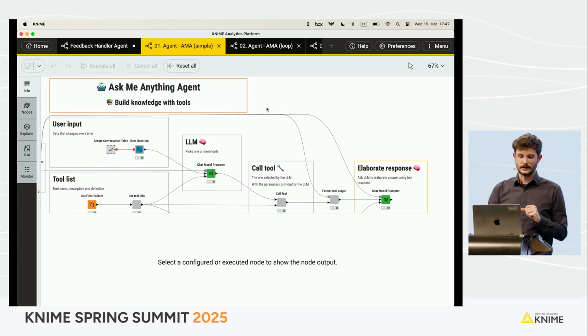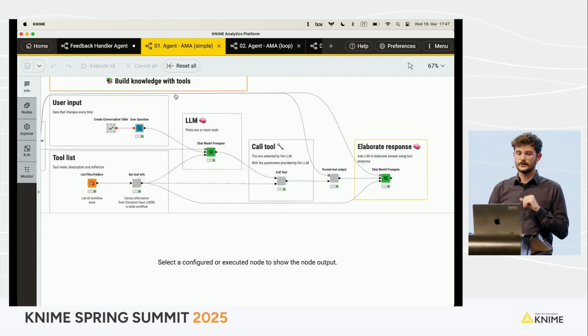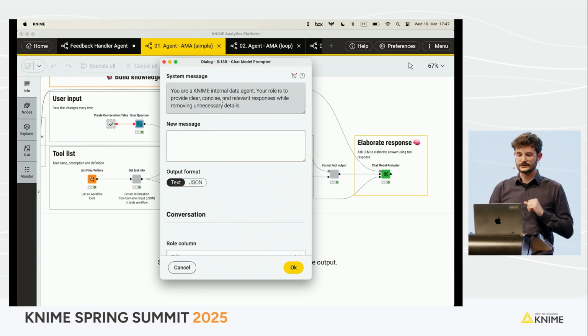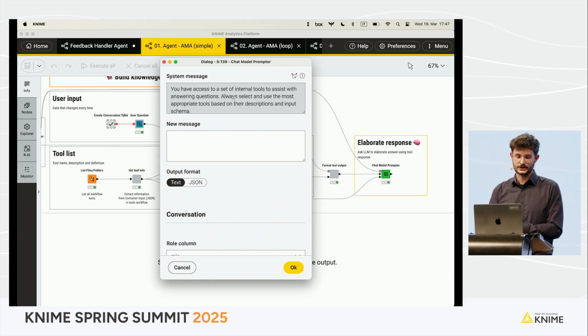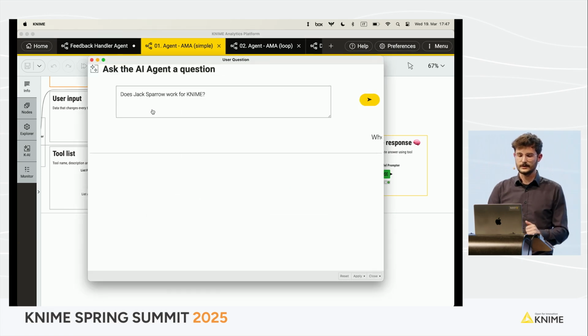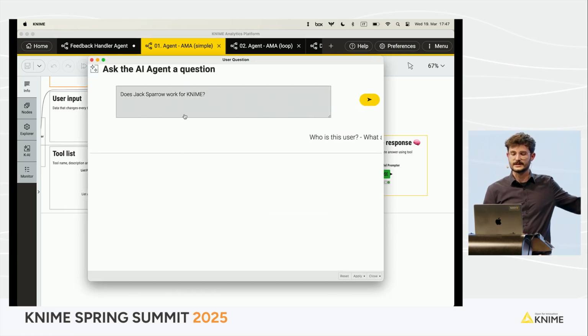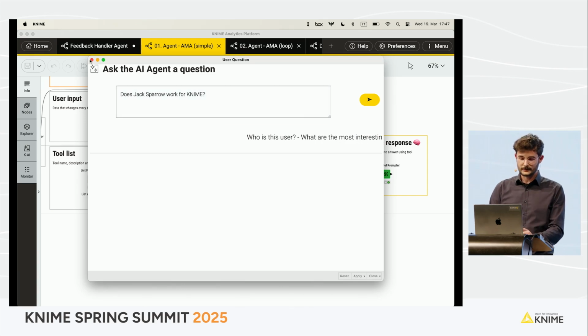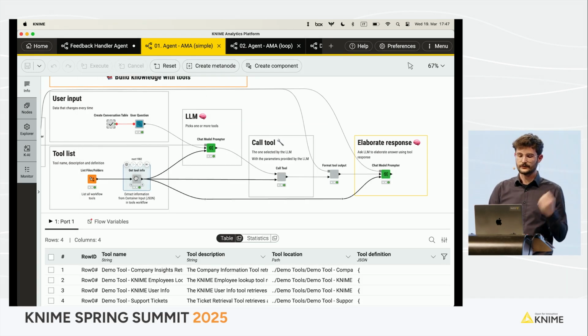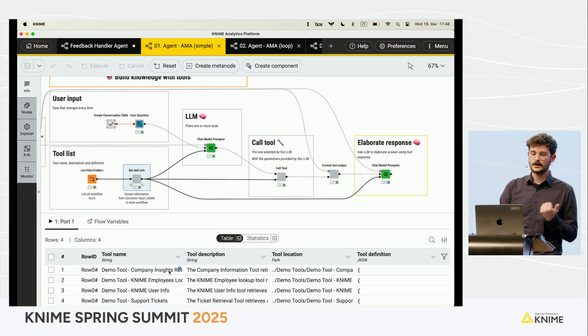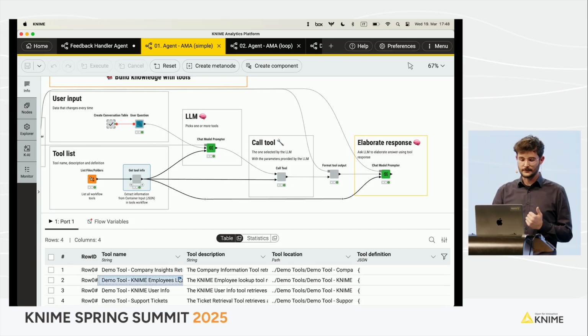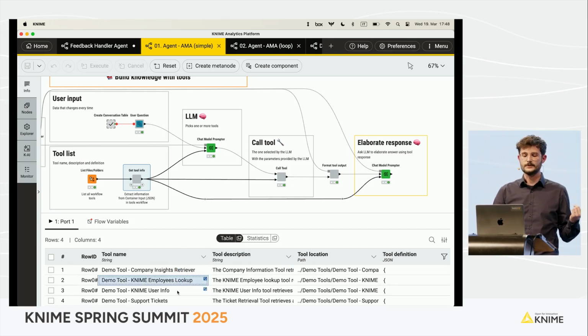In this example, this is the Ask Me Anything agent. My chat model prompter is instructed to have access to internal tools to assist with answering questions. And it's exactly what Michael showed this morning. So I have a user interface here where I can ask something, for example, does Jack Sparrow work for KNIME? And then my LLM has access to a list of four tools. It has the company insights retriever, the KNIME employees lookup, the KNIME user info, and the support ticket. And then there is also the relative description of those four tools.